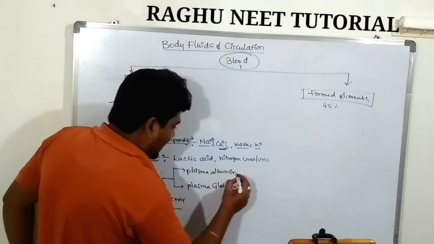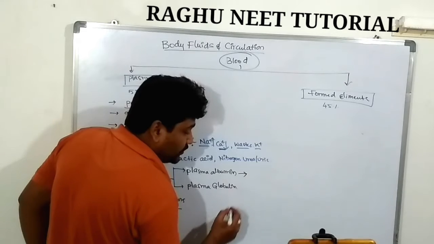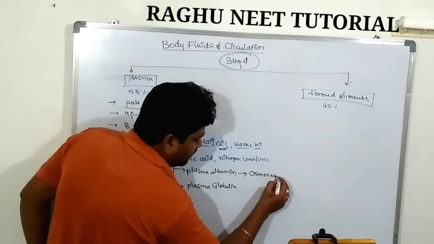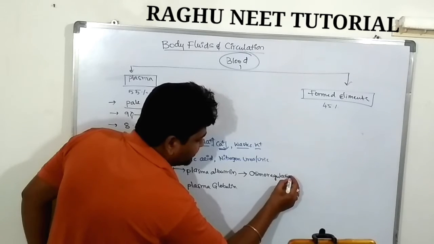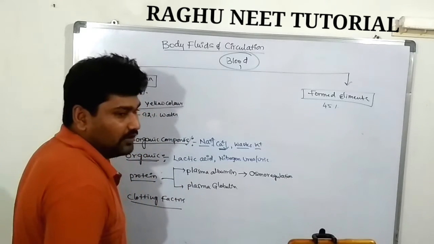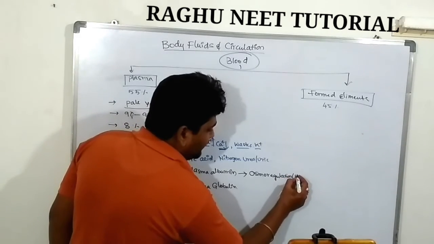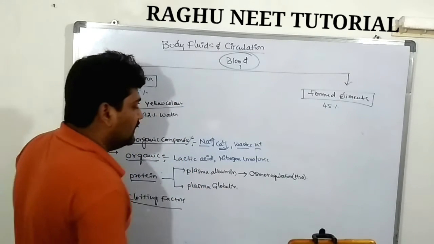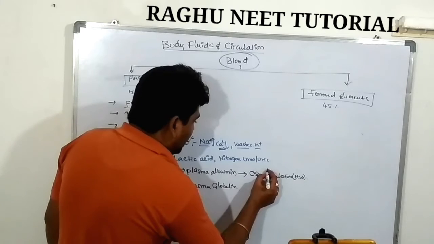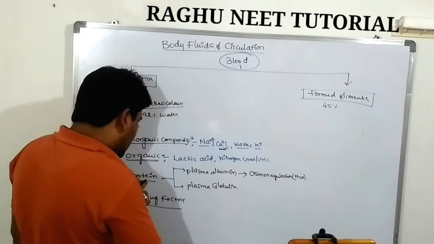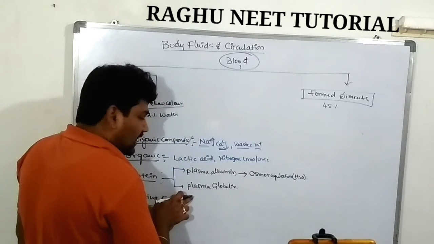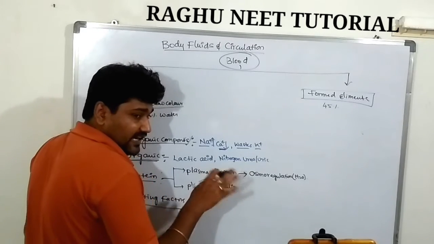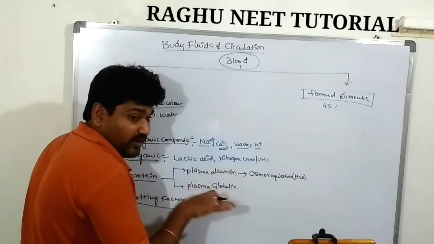What is the function of the plasma albumin? The plasma albumin is majorly useful for osmoregulation in the bloodstream. It controls water molecules, preventing loss of water in the bloodstream. So it acts like an osmoregulator, and also regulates some ions in the bloodstream region.